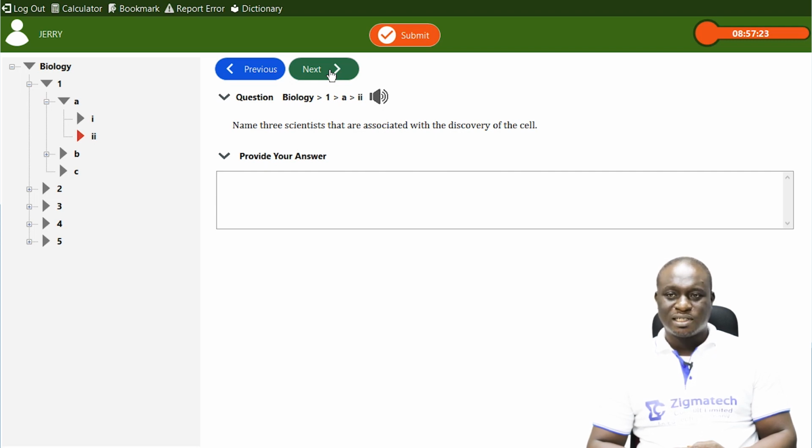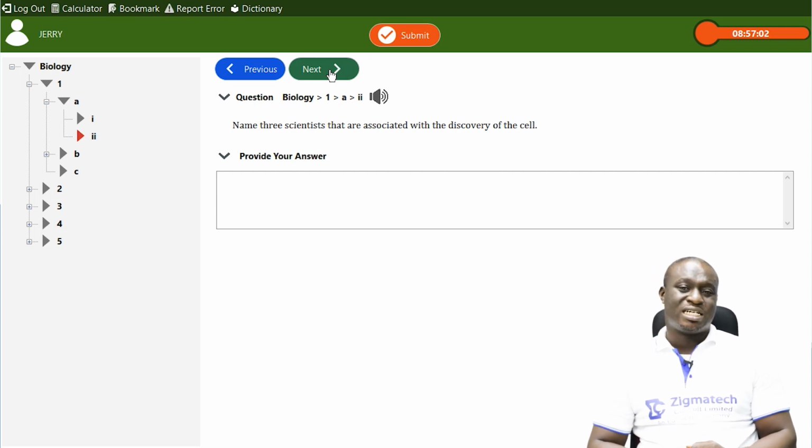So that's one of the scientists, Robert Hooke. We also have several scientists like Felix Dujardin, Matthias Schleiden, Theodor Schwann, and von Virchow. These are some of the men that came up with several discoveries of the cell.